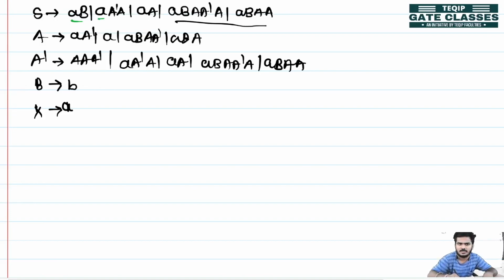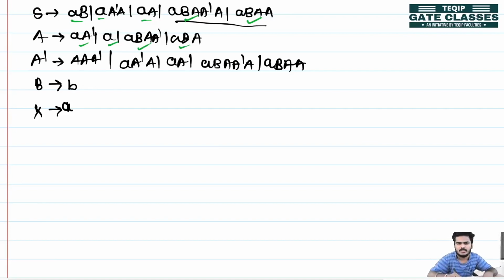So this is in GNF, this is also in GNF, this is also in GNF. A is producing A in GNF, this is also in GNF, this is also in GNF.